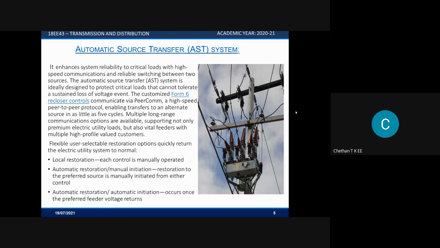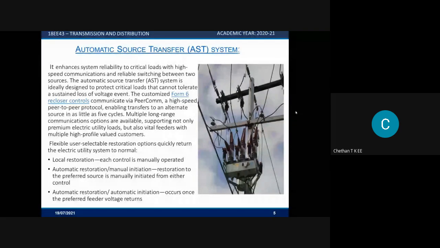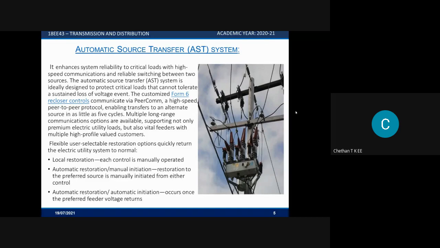Now, what is different in this automatic transfer system is that there are user-selectable restoration options that quickly return the electrical utility system to normal. How can that be? They do local restoration, they have automatic restoration, as well as automatic initiation. Now, this is where the automation comes into the picture.